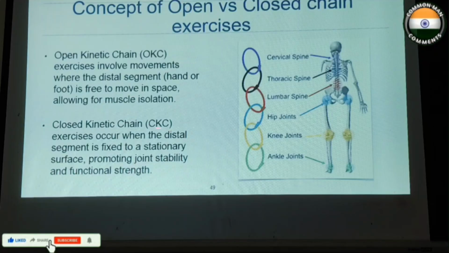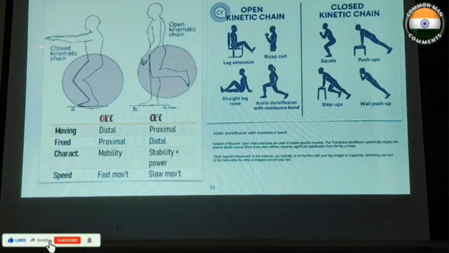So, in open versus closed chain, exercises involve movement where the distal segment is free to move in space, allowing for muscle isolation. So, in open kinetic chain, the distal segments will be mobile. In closed kinetic chain, the distal will be fixed. So this is an example showing closed kinematic where the distal segment is fixed and the proximal is mobile. In open kinematic, distal is mobile. So open is characterized for mobility, and closed is for stability and power. So these are some examples showing the types of exercises.